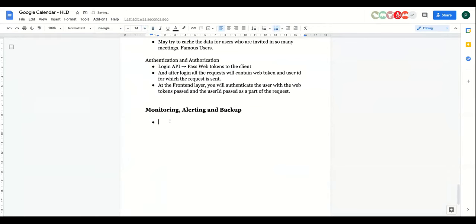You can have monitoring on the latency of each of the APIs, that will help you to check if the APIs are not taking a long time to return the response.